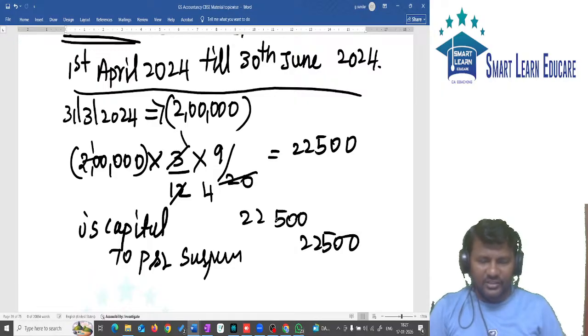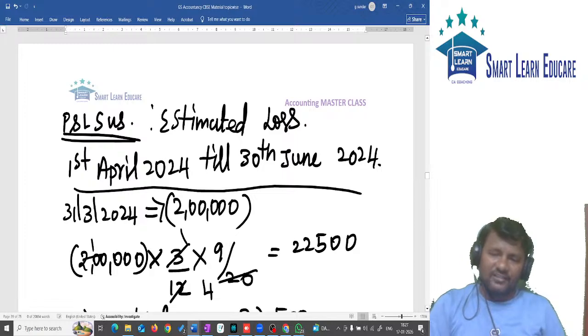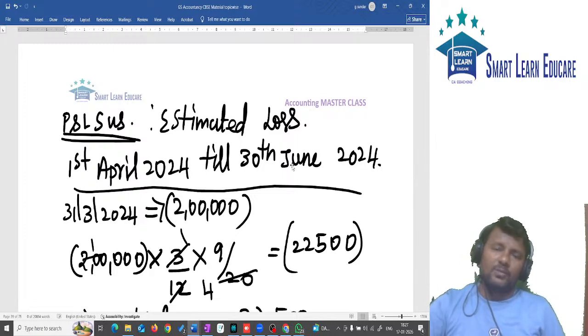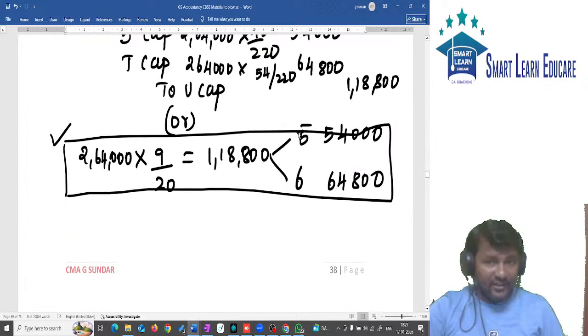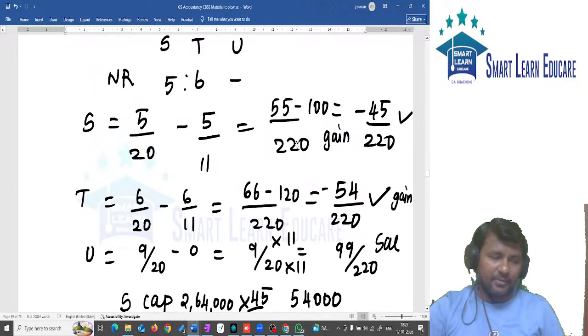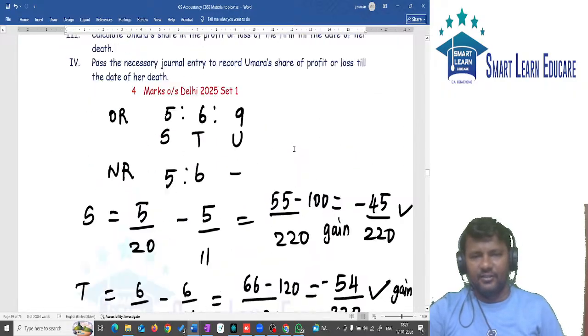Have you understood this? Okay, they have given a loss, so be careful. In the goodwill treatment, when finding the total, this should be subtracted.